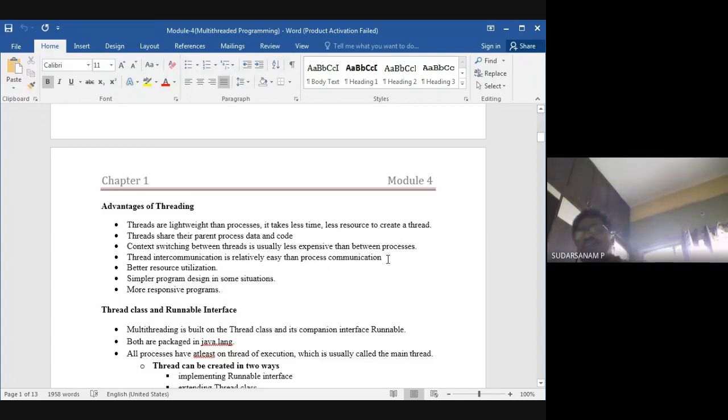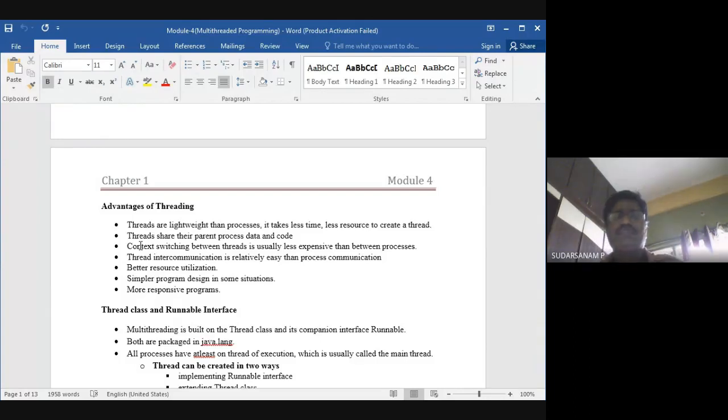We have learned processes and what an operating system is in the operating systems subject. The similar concept applies here also. Next, inter-thread communication is relatively easy compared to inter-process communication.